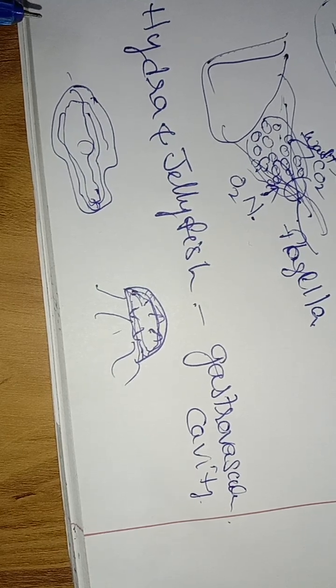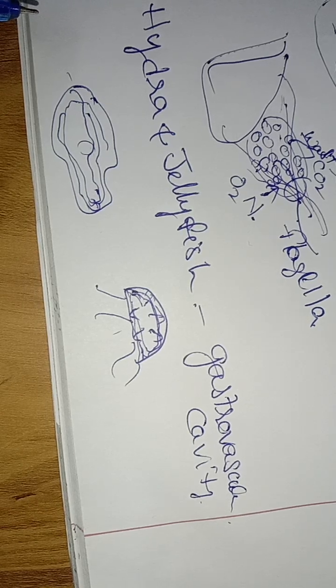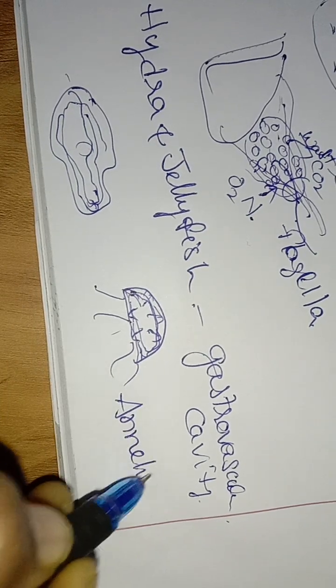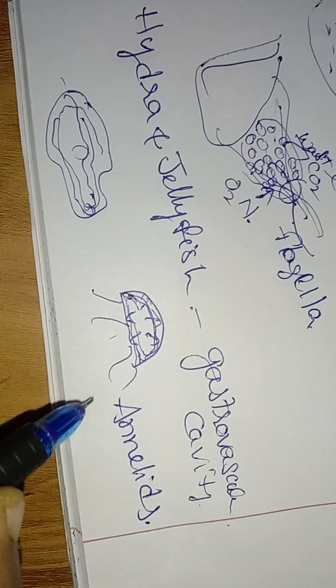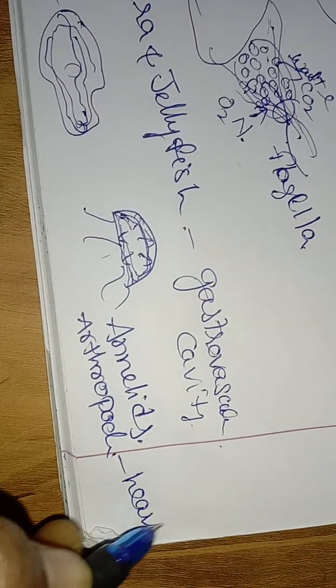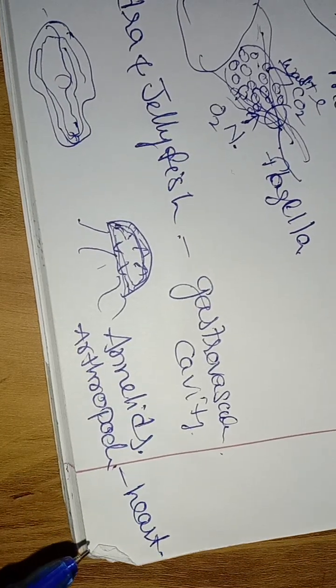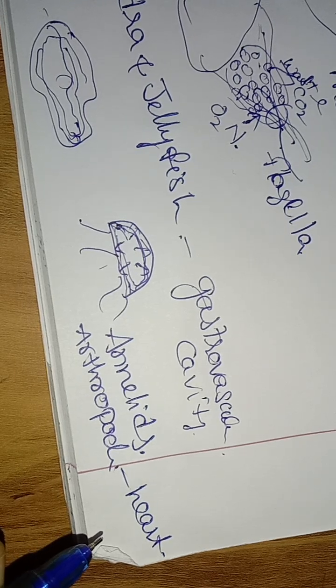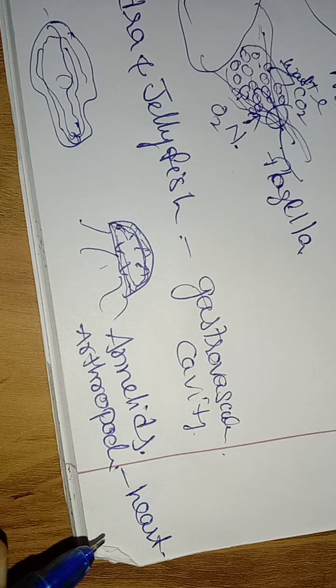Annelids, one pulsatile vessel will be there which transports the blood to all parts of the body. Right, from here onwards, pulsatile organs start, from annelids. Next, if you see arthropods, you find here a heart in these animals, they pump the blood to all parts of the body. Right, next we have blood pressure.